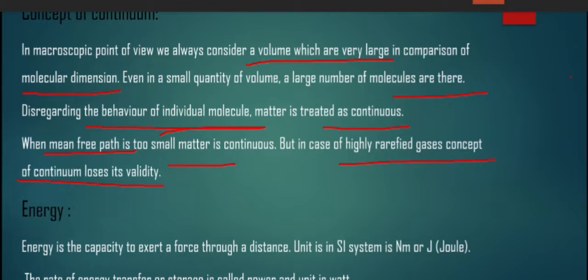Next term is energy. Energy is the capacity to exert a force through a distance. Unit in the SI system is newton meter or joule. The rate of energy transfer or storage is called power and its unit is watt.